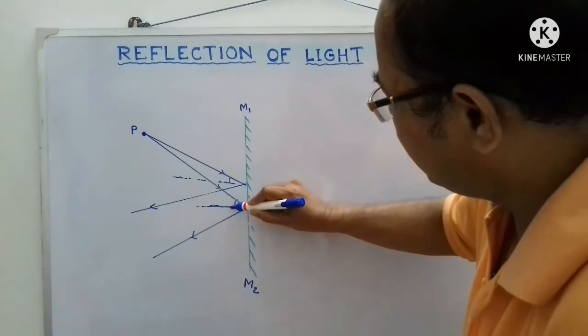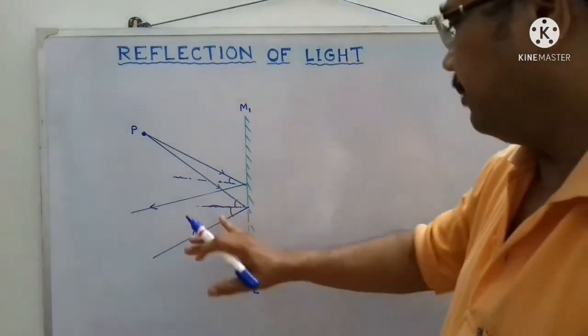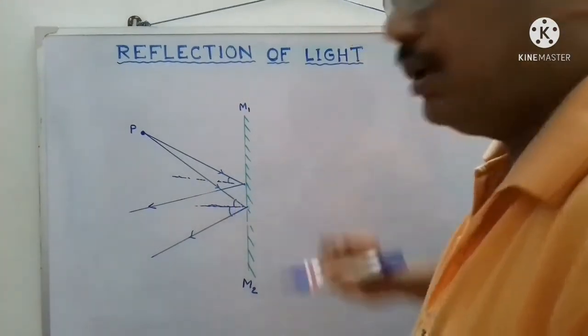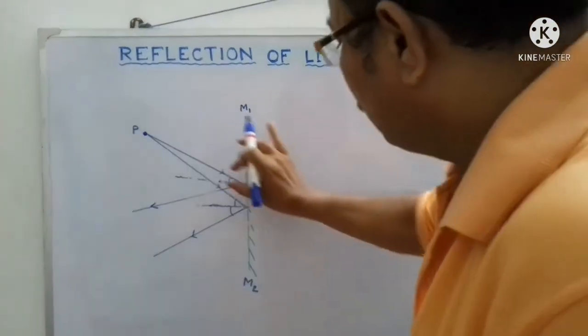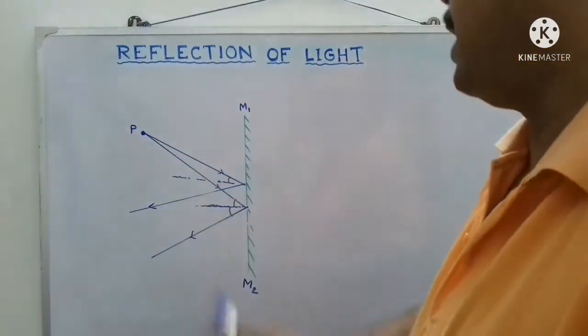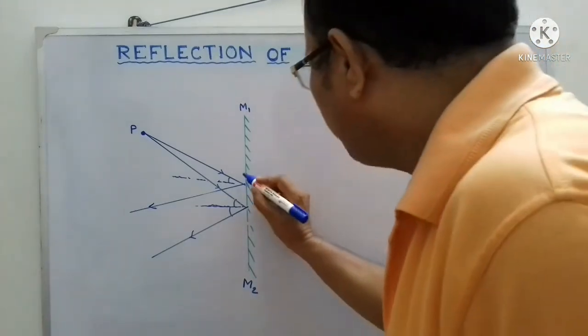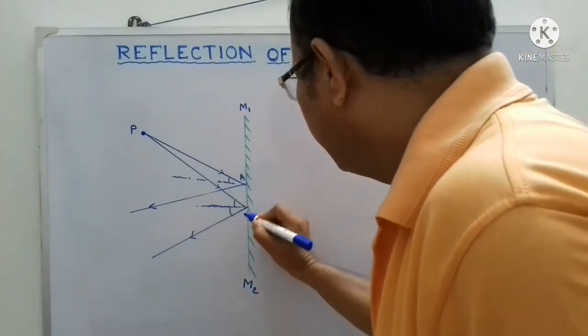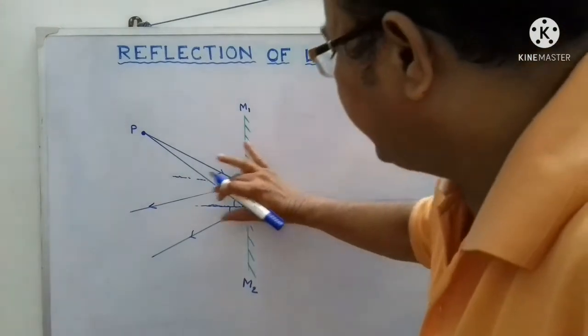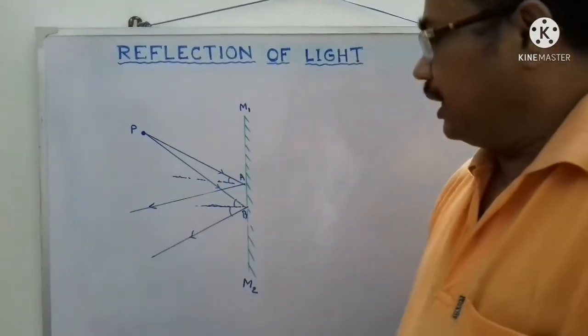This is the angle of incidence and this is the angle of reflection. Now this angle will be equal to this angle. Thus, these two divergent rays coming from the point source of light P fall on the plane mirror at these two points, say A, B. And then are reflected back to the original medium.